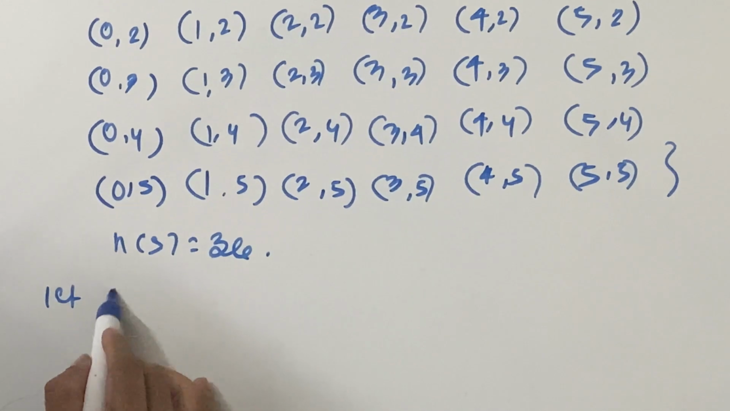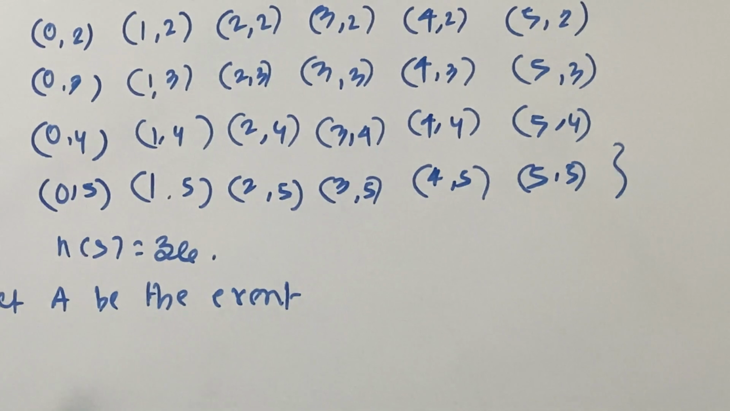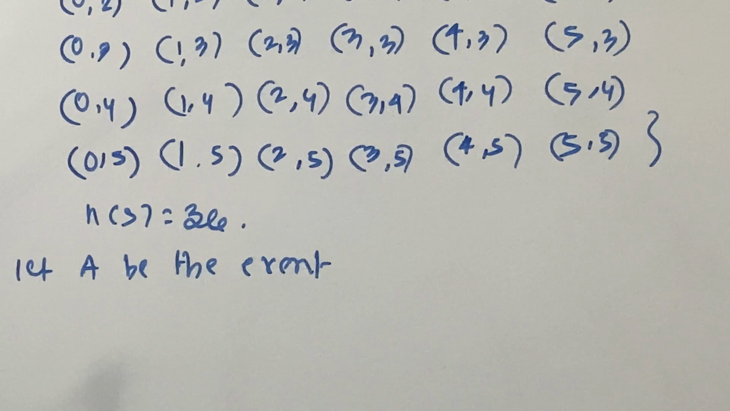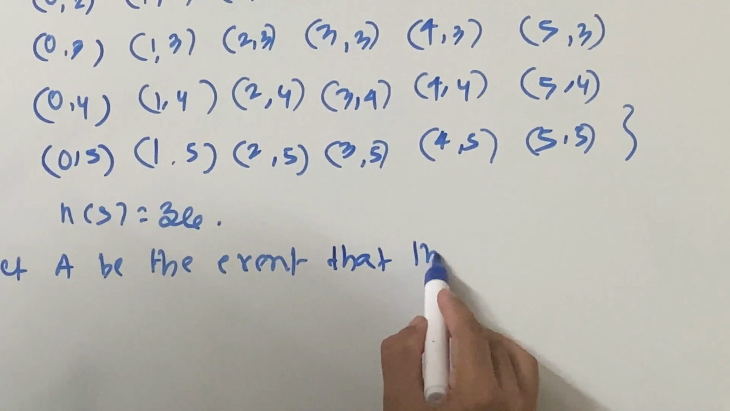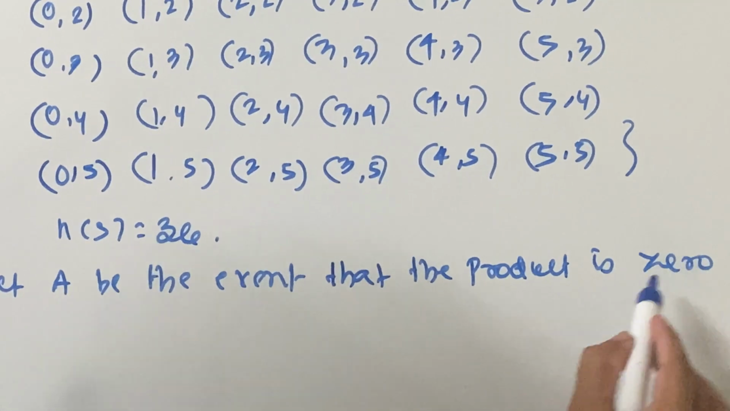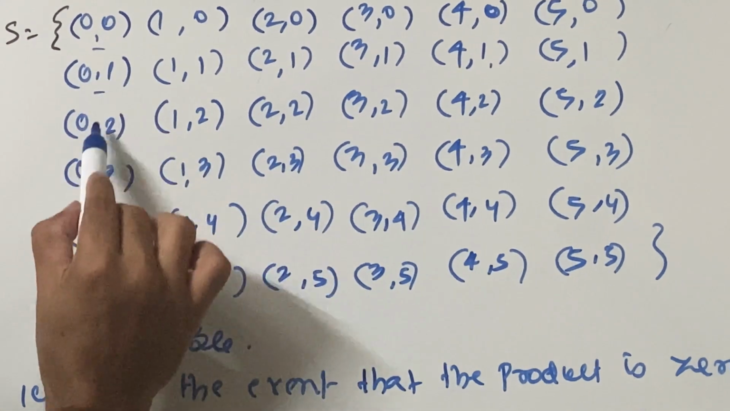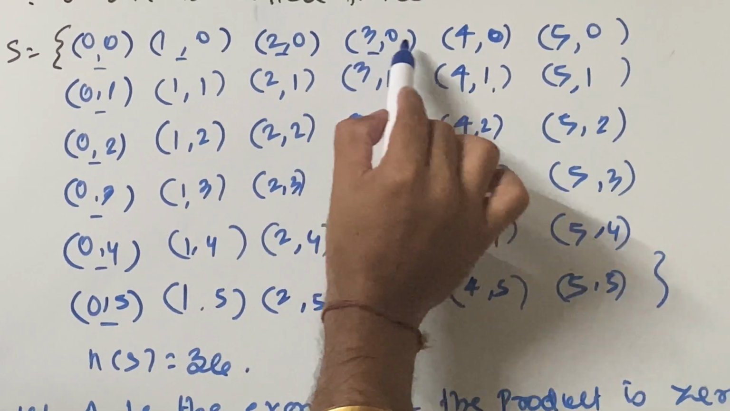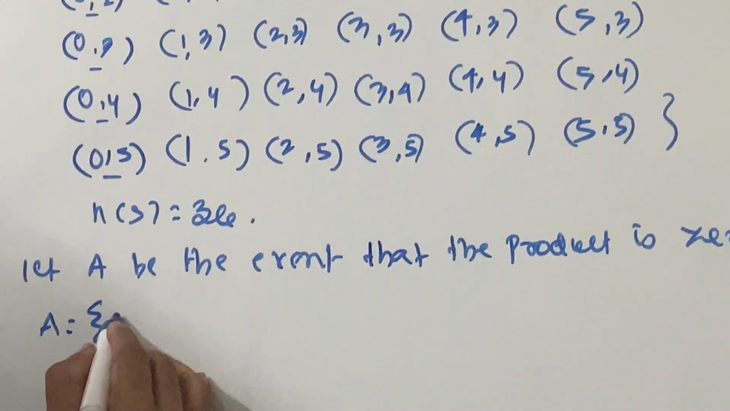Now there is only one question, let A be the event. What did they say? Let A be the event that the product of the digits on the uppermost face is 0. If you see, product is 0, so anything with 0 will be 0: 0 0 is 0, 0 1 is 0, 0 2 is 0, 0 3 is 0, 0 4 is 0, 5 1 0 is 2 0 is, it will multiply all these. When it says product it means multiplication, multiply all these and you get 0.